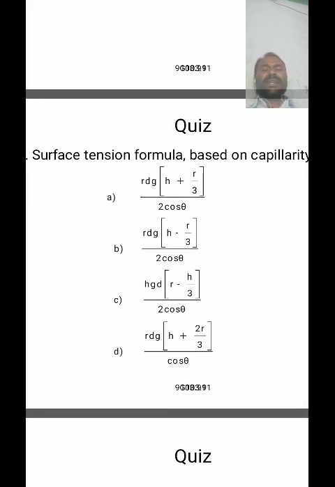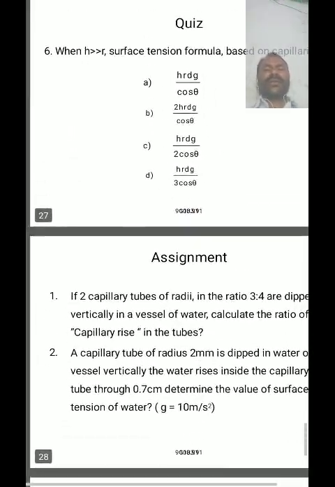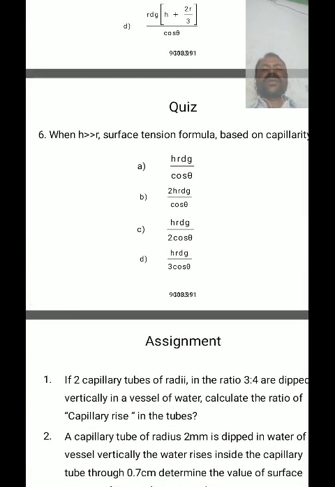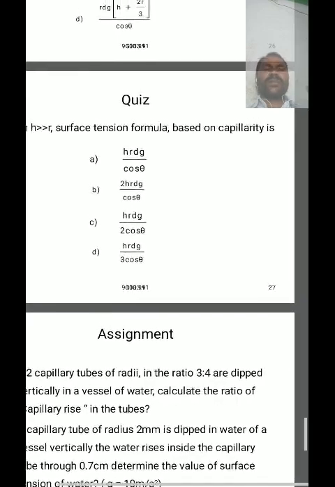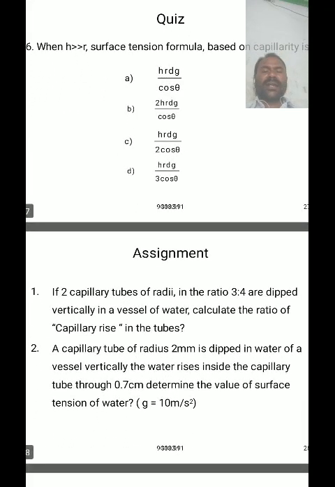Among these options, option A is correct. It is the equation for surface tension based on a capillary tube. When h is much greater than r, the surface tension formula based on a capillary tube is h r d g divided by 2 cos theta. That's why option C is the correct option.